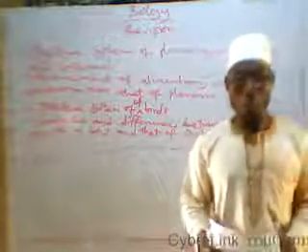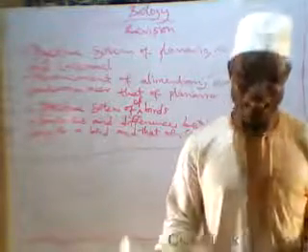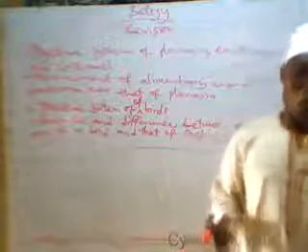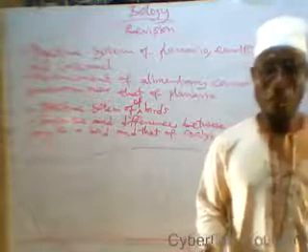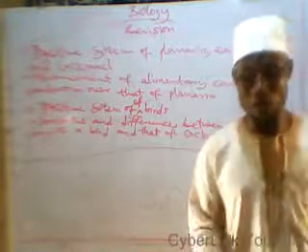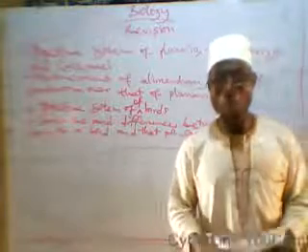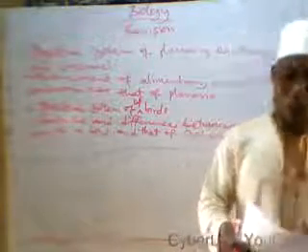Now, white blood cells defend the body against diseases. Then we have two types of white blood cell: lymphocyte and phagocyte. Go and do revision. Then we talk about the blood platelets that help in the clotting over the wound, or in the formation of clotting over the wound. Then we talk about the mechanism of formation of clotting over the wound.